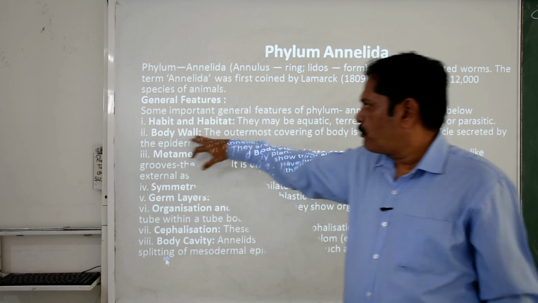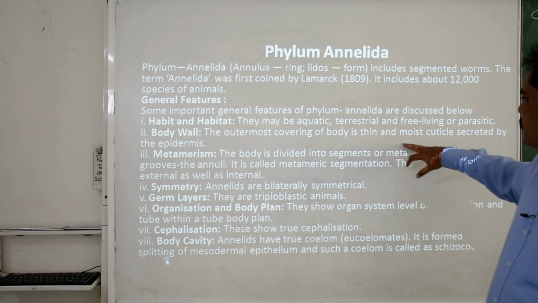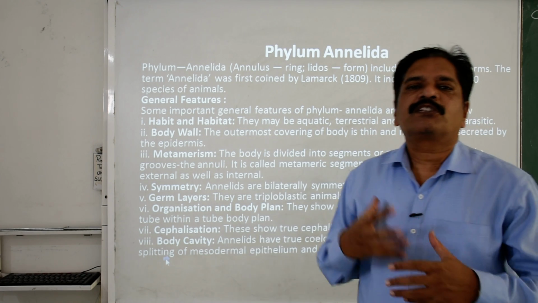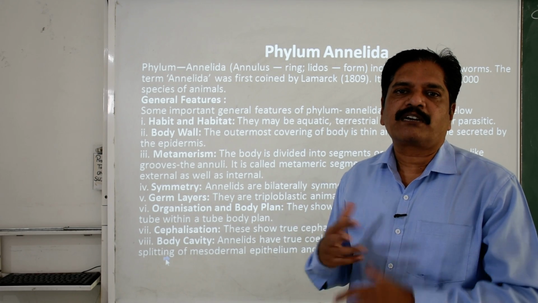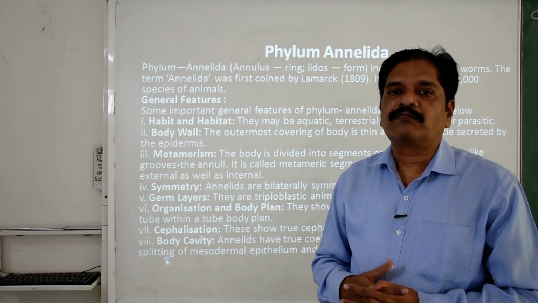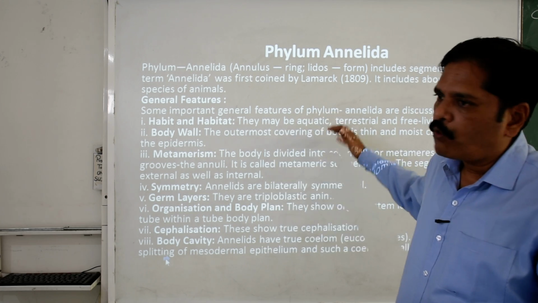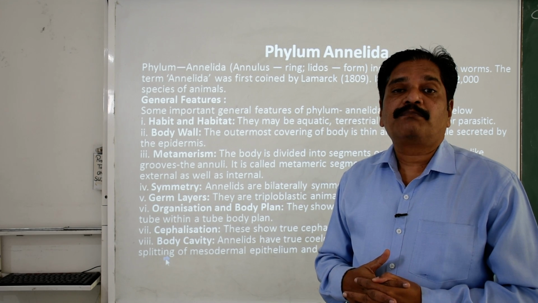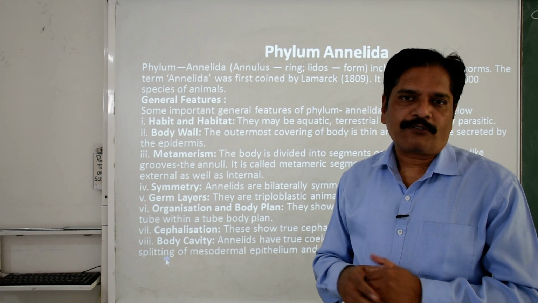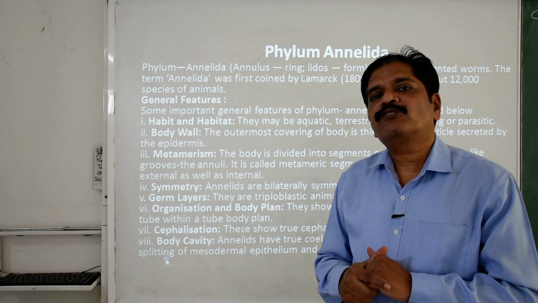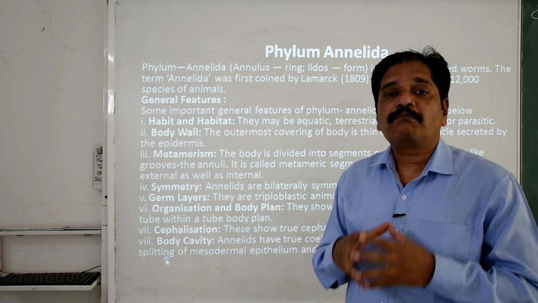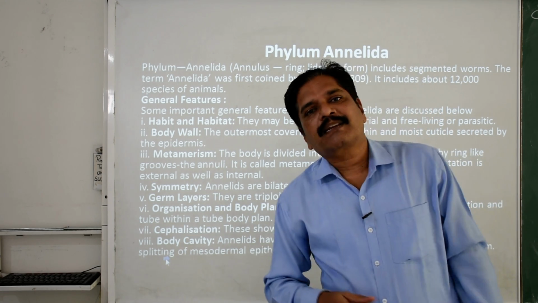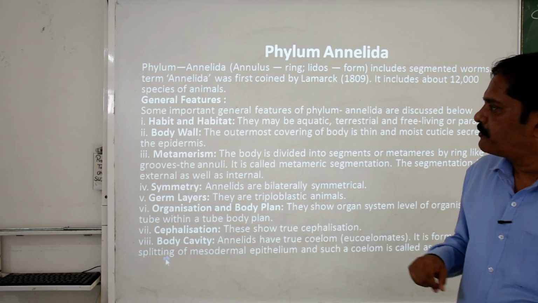Then the body wall. The outermost covering of the body is a thin and moist cuticle secreted by the epidermis. This cuticular structure helps to protect it from friction and other adverse conditions. As well, it is moist in nature. This moist body surface is responsible for exchange of gases. The respiration is cutaneous in nature, that's why it is compulsory to have a moist surface, which is richly supplied by blood capillaries to make the exchange of gases.